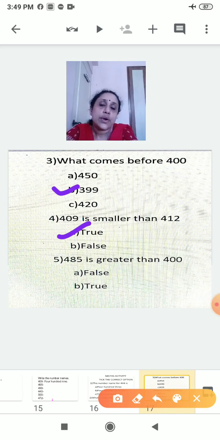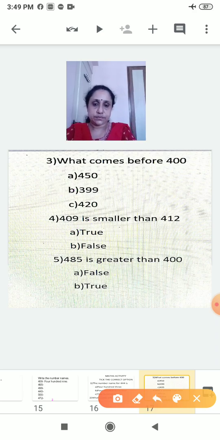Now 485 is greater than 400. Yes, it is true. Okay. Now the next page. Oh, it is not erasing.